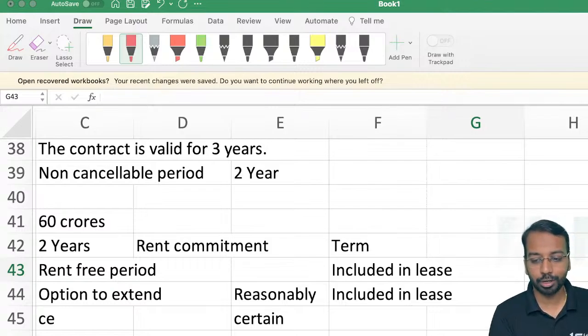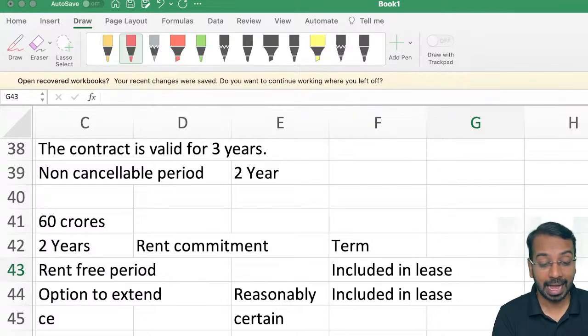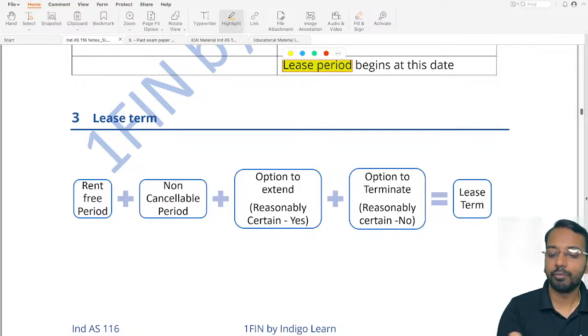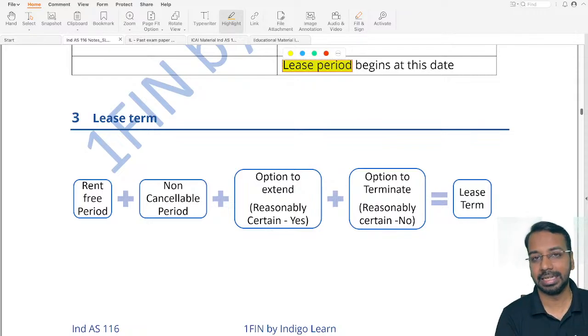So, I want to exercise this right to extend. And if it is reasonably certain that the lessee will exercise the option to extend, that period will be included in the lease term.